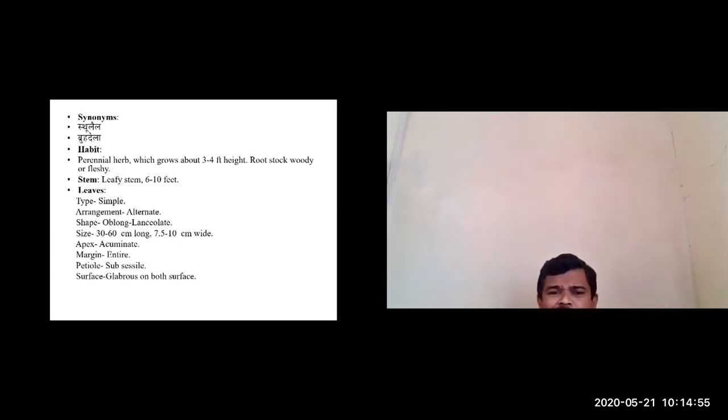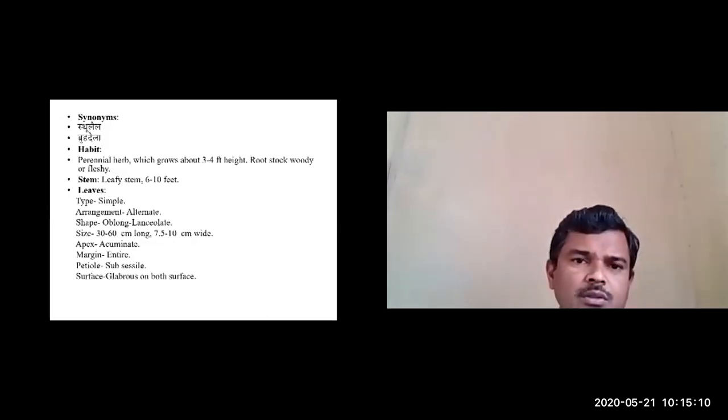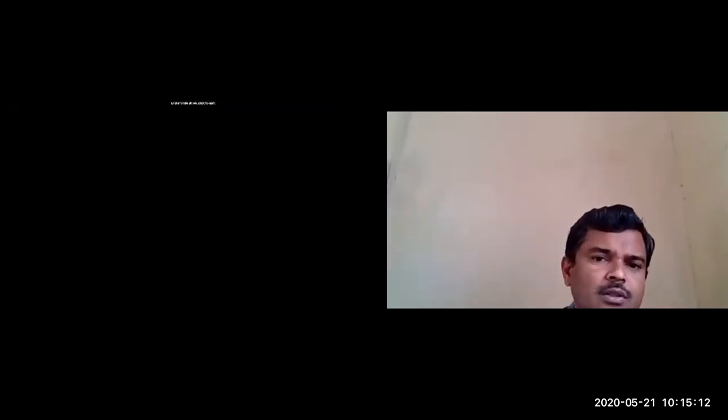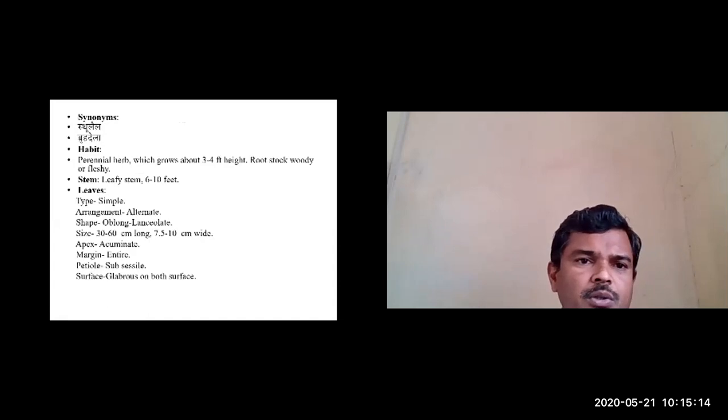The morphology is almost the same as that of ELA. This is also a perennial herb which grows about 3 to 4 feet in height, and the stem is a leafy stem. I will show some pictures. Sorry, this is not in this slide. I want to show another slide. Just wait.